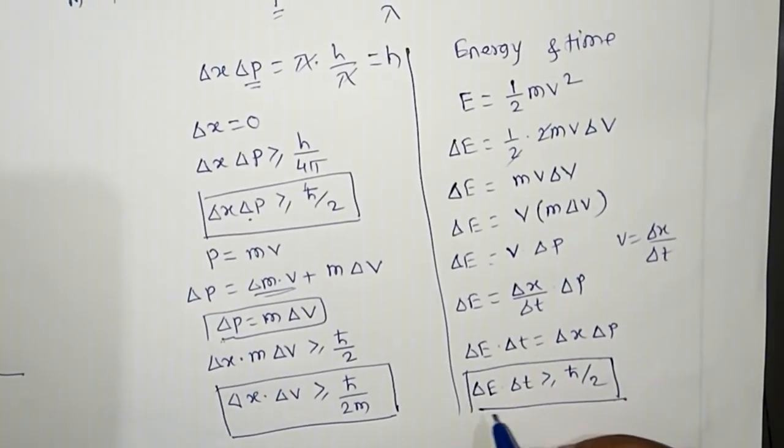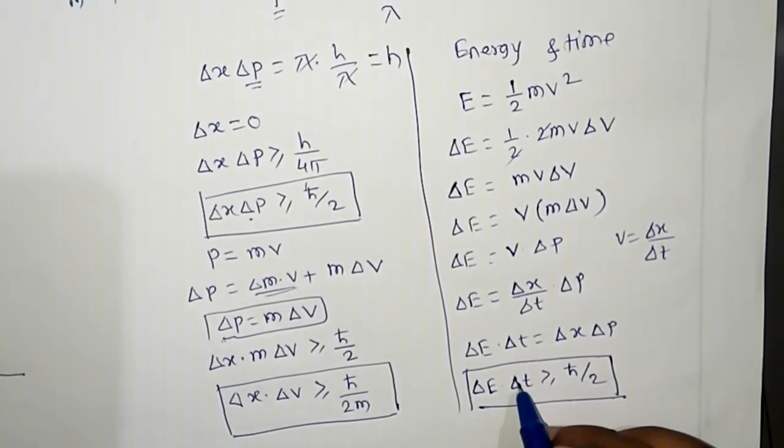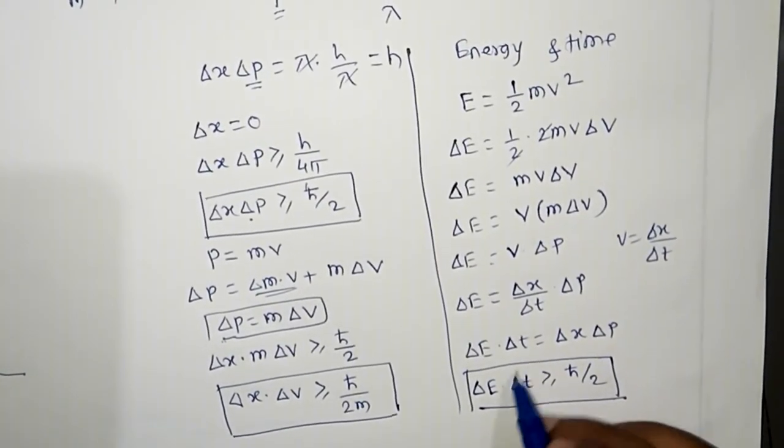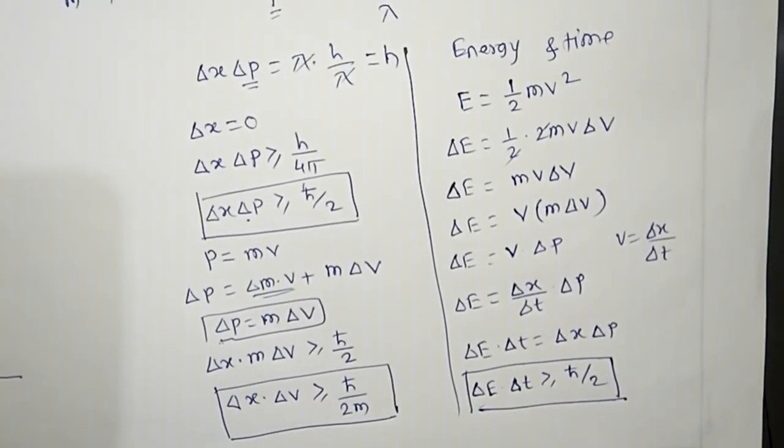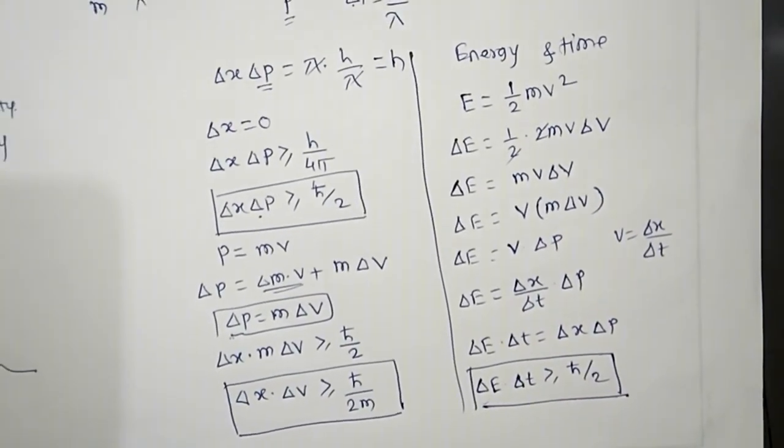That is, if we find the value of energy, then time is uncertain, and if we find the time, then E is uncertain. So this is the Heisenberg uncertainty principle.